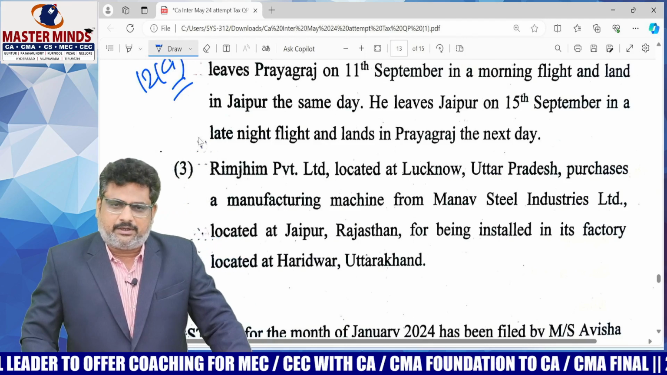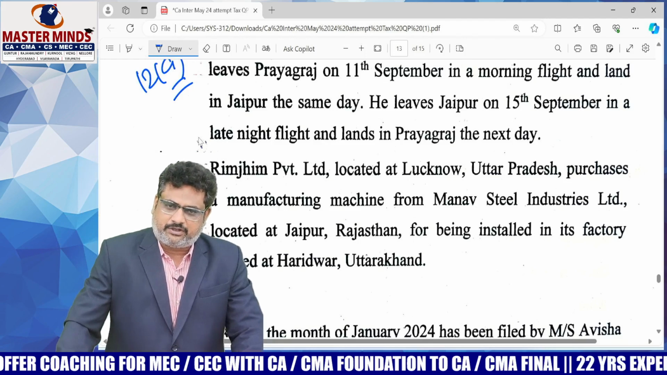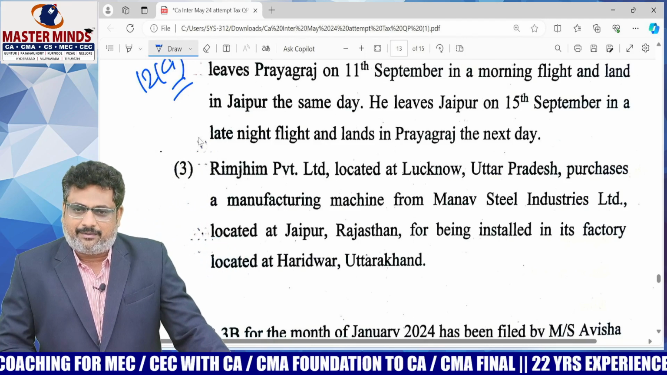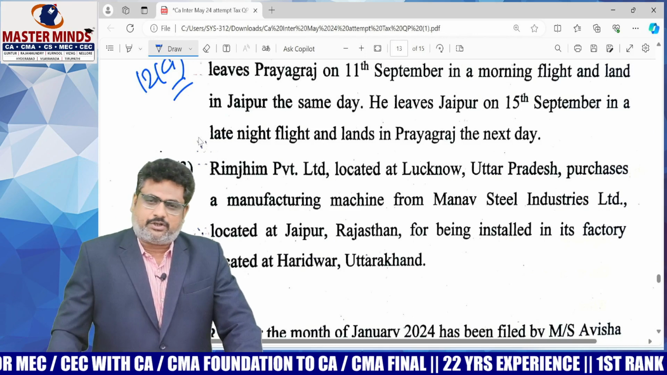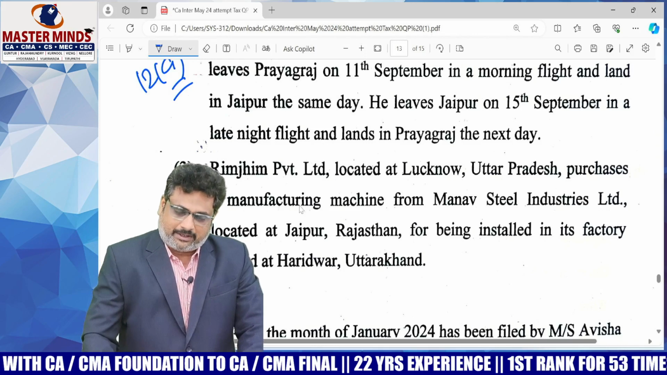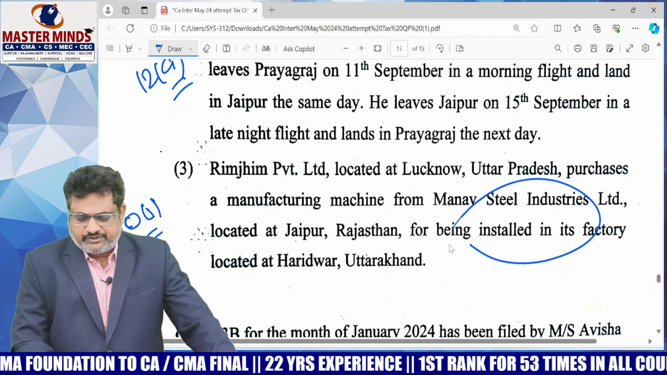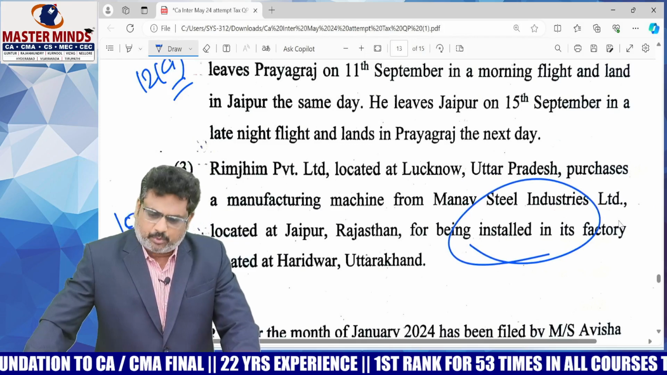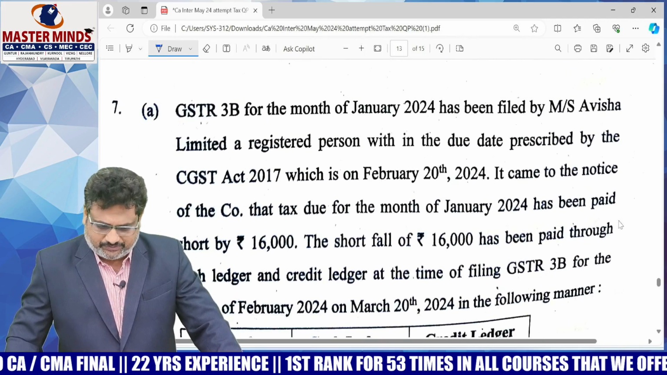And third one is Rizhim Private Limited, located in UP, purchases a manufacturing machine from Manav Steel Industries Limited, located at Jaipur, Rajasthan, for being installed in its factory located at Haridwar, Uttarakhand. It is section 10.1 based. Where it is installed, that place will be the POS. So a straightforward question as far as my knowledge is concerned.